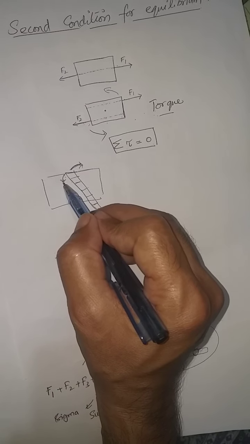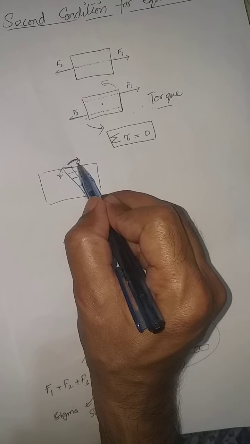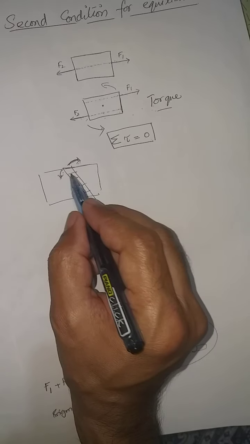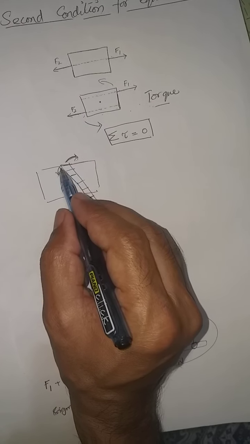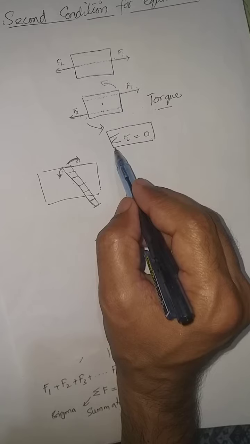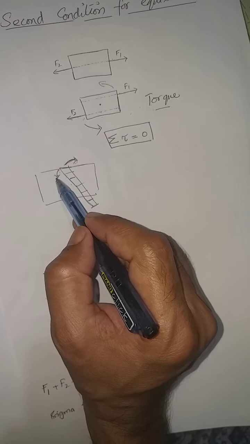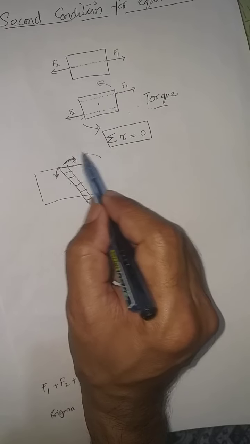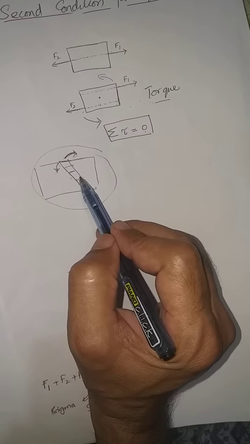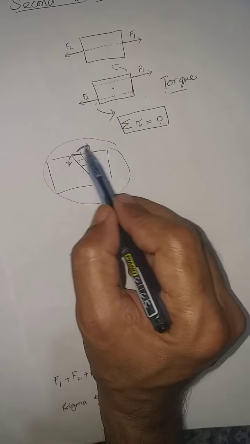So this anti-clockwise torque will be cancelled out by this clockwise torque, and this ladder will be leaning on this wall, which is in accordance with the second condition of equilibrium. So the sum of all the torques produced by this system will be equal to 0, and we can understand this second condition of equilibrium from this example also.